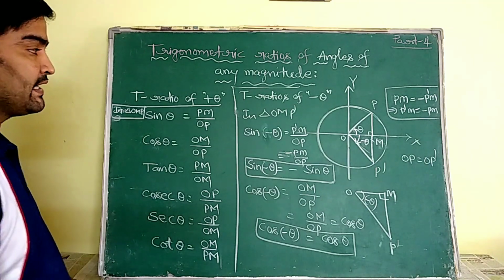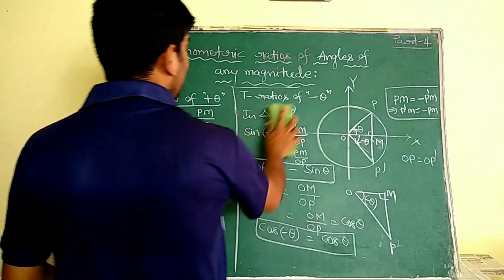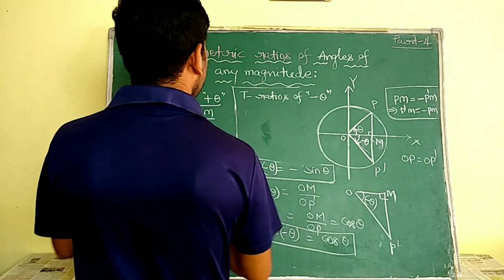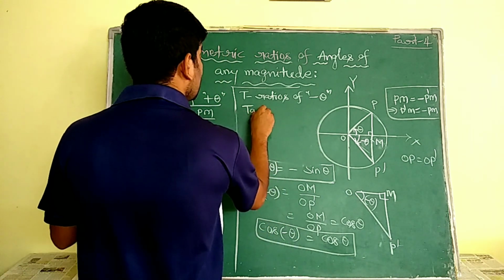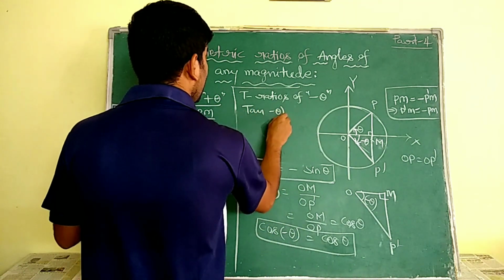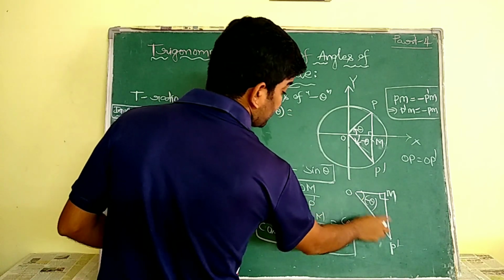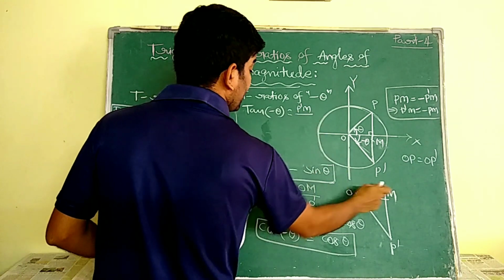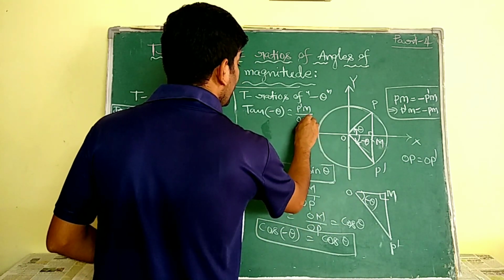Similarly, tan of minus theta means its opposite side P dash M by adjacent side OM.